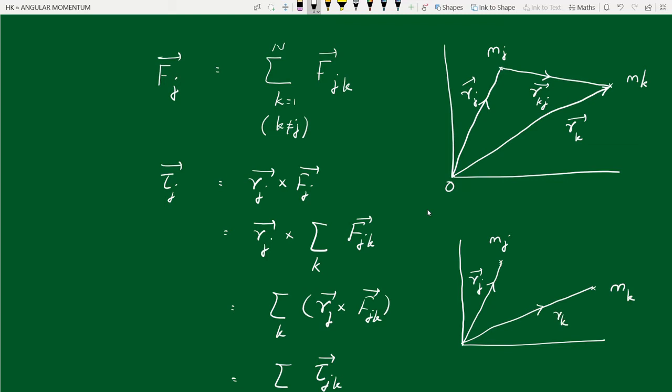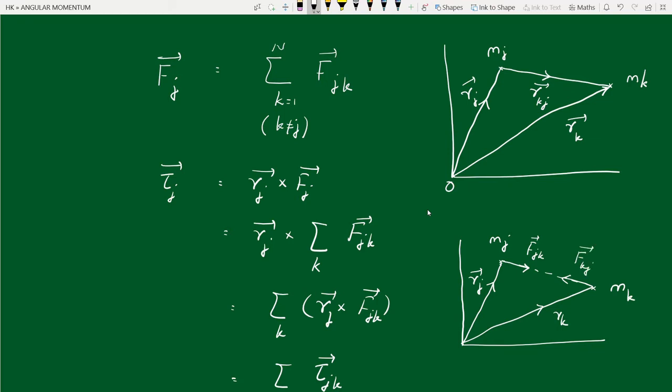This is the line joining j and k. This is rkj, if we take the direction from j to k. The force acting on the jth particle due to the kth particle may be acting along this line. This is fjk. Similarly, the force exerted by the jth particle on the kth particle, suppose this force is acting along this line. This is fkj.